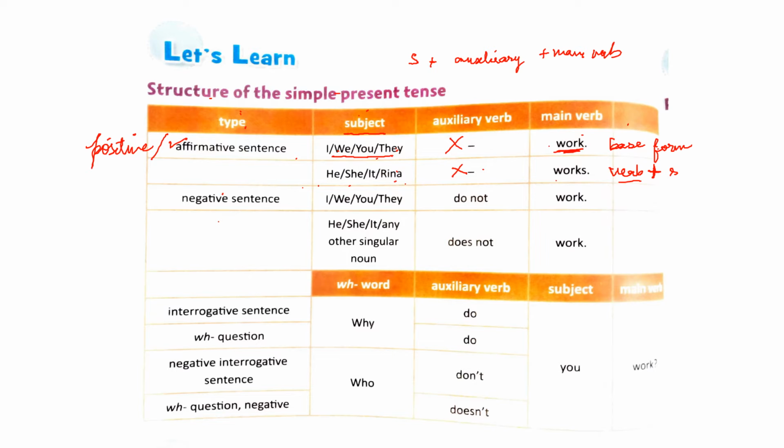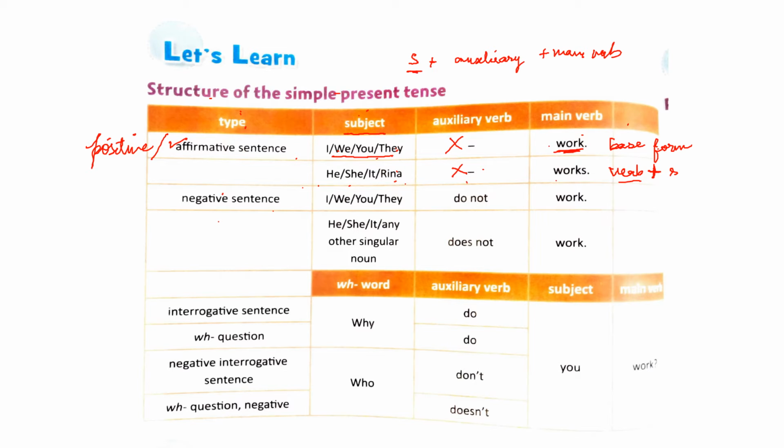This would be right. So in affirmative sentences you do not need any auxiliary verb, and also you have to make sure whether the main verb takes the base form or the form verb plus s, and that would depend on the subject. Alright, remember these things. Now let's see negative sentences, how you can form a negative sentence in simple present tense. Here also it will depend on the subject. So the structure is the same.